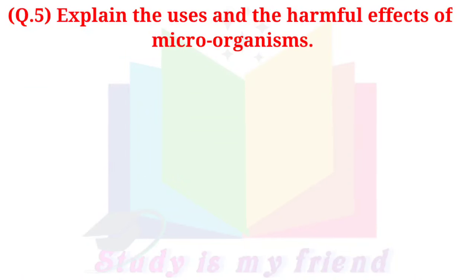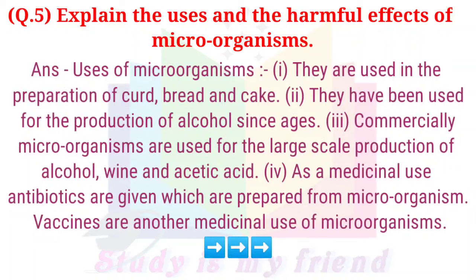Question 5. Explain the uses and the harmful effects of microorganisms. Answer: uses of microorganisms. 1. They are used in the preparation of curd, bread, and cake. 2. They have been used for the production of alcohol since ages. 3. Commercially, microorganisms are used for the large-scale production of alcohol, wine, and acetic acid.